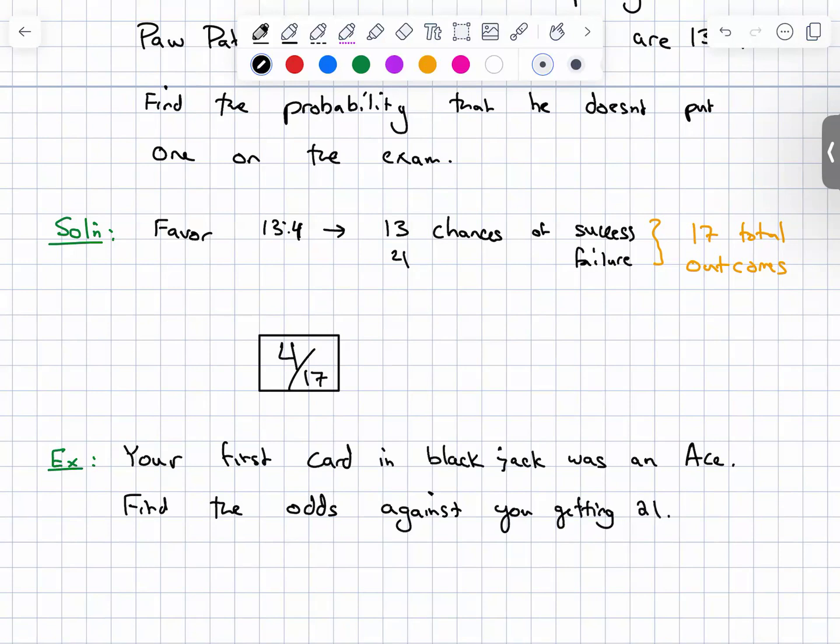So obviously I would explain the rules of blackjack because I don't know if everyone knows them. But to let you know, all face cards are worth 10. And the ace is worth either 1 or 11, depending on what you need. So like if you get a 10 and another 10, and then you draw an ace, you could opt to say that I want my ace to count as 11 and lose, or you could say no, I want my ace to count as 1. So aces are worth 11. So in order for us to get a 21, we need to draw a face card or a 10.